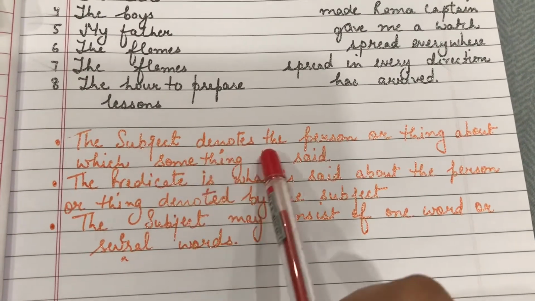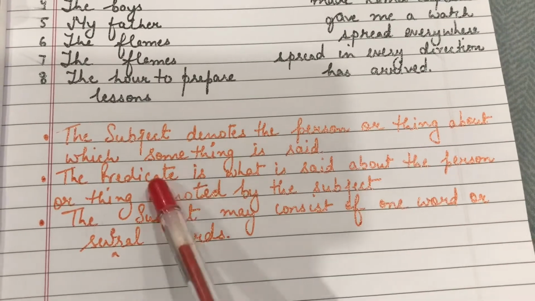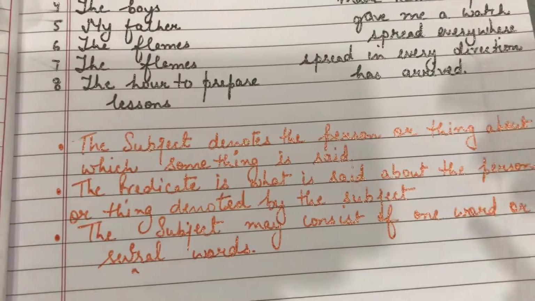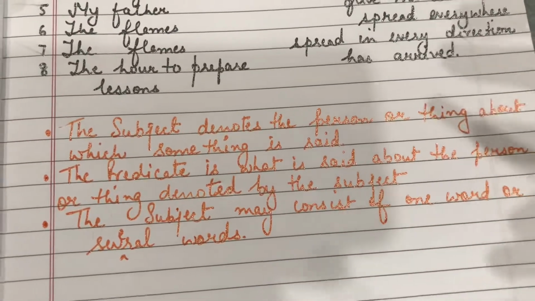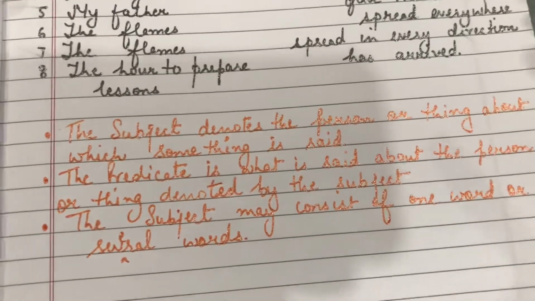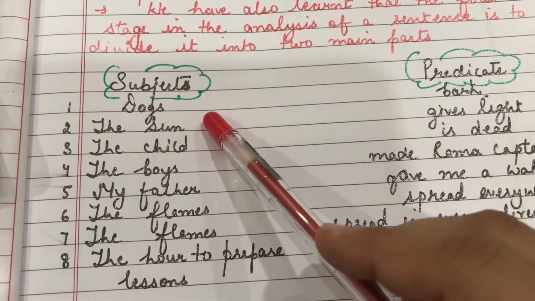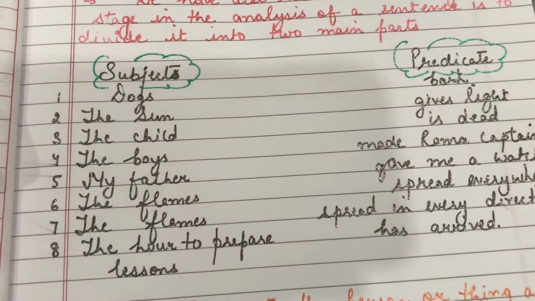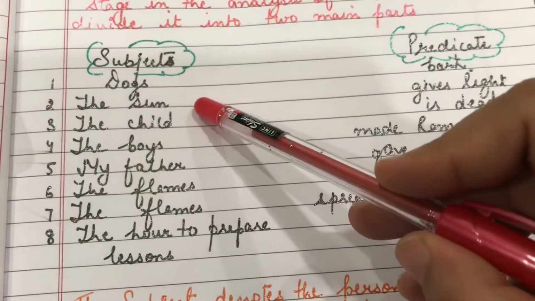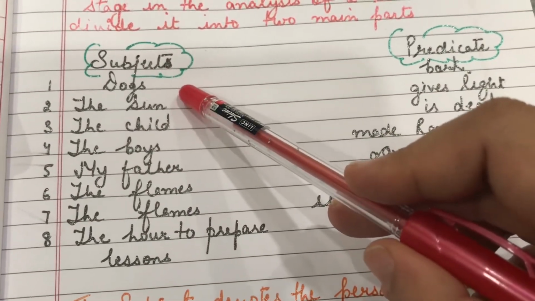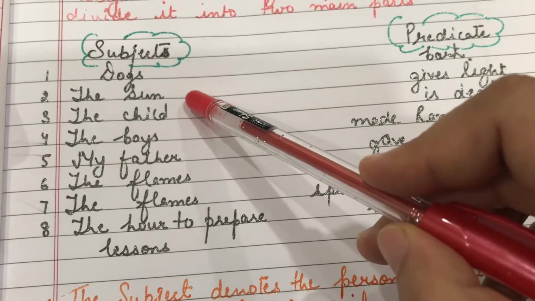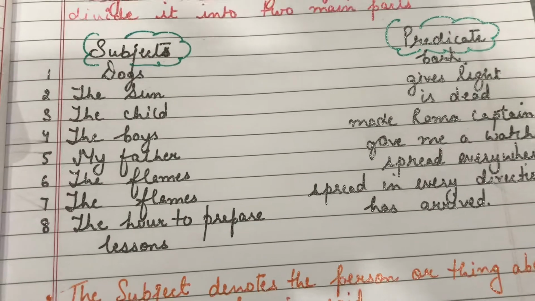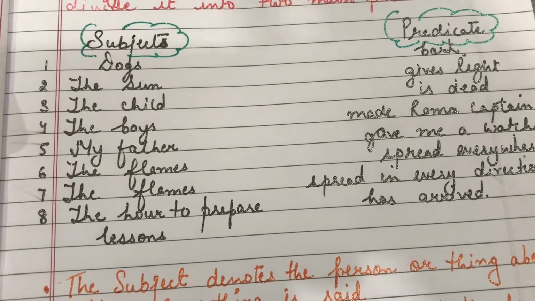The subject denotes the person or the thing about which something is said, right? So a subject is related to that person or that thing about which we are saying something. For example, dogs. Here it is written, dogs bark. Regarding which thing are we talking about? We are talking about dogs. Here we are talking about the sun. Here we are talking about the child. If we are talking about that particular thing, that is the subject.